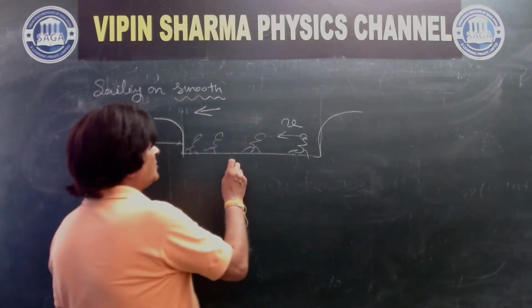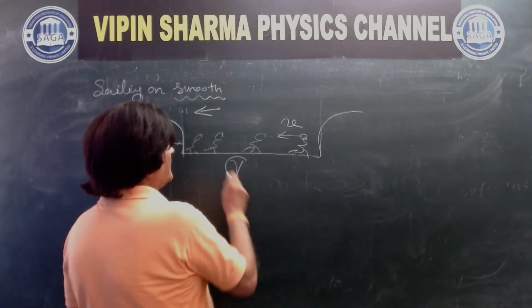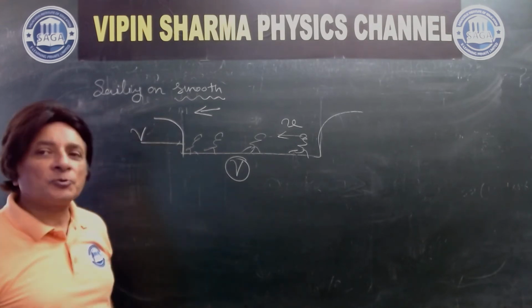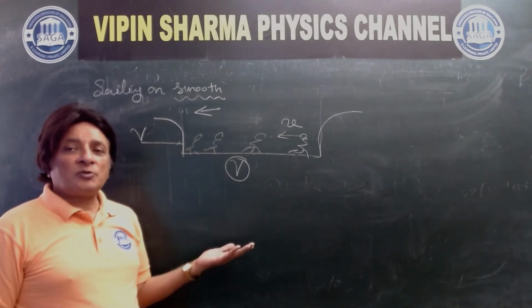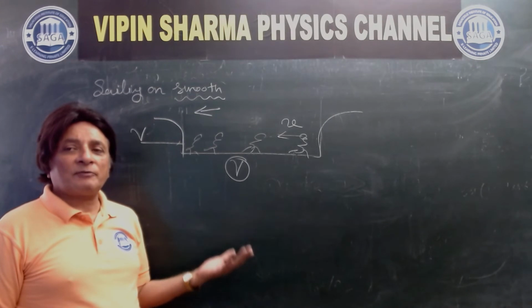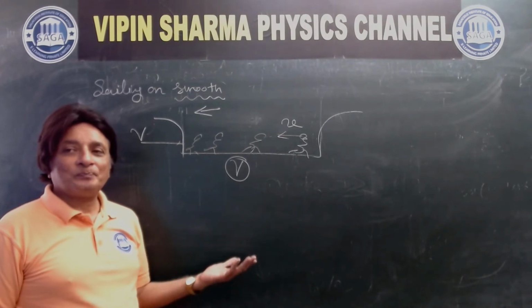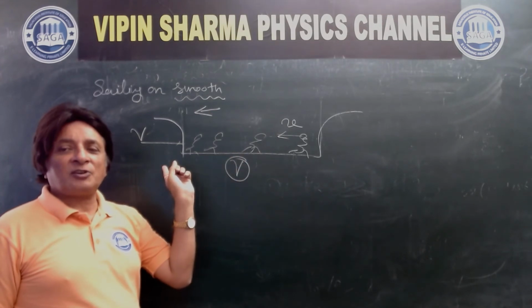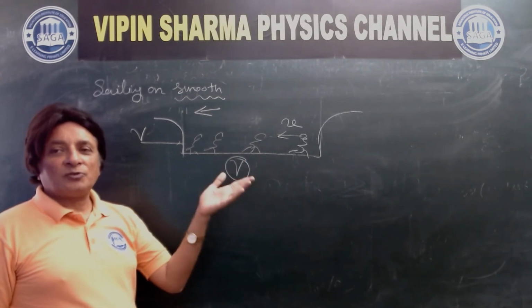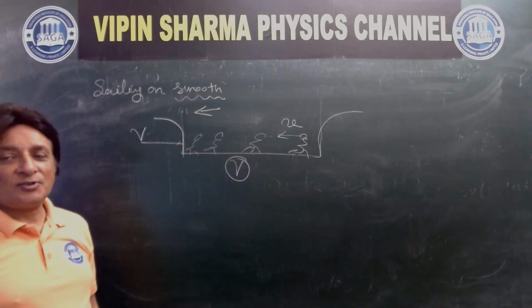The answer is, speed will remain V. It will remain unchanged. Why? Because in the absence of an external force, the total momentum of the system remains constant. So the speed of the boy, that is v, will not affect the capital V. So it will remain unchanged.